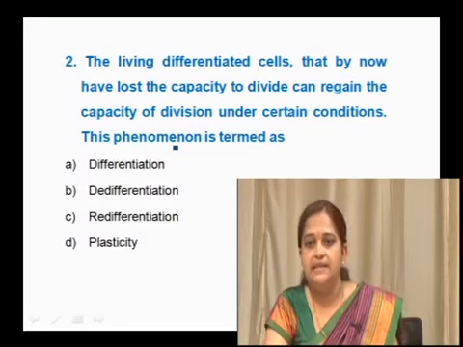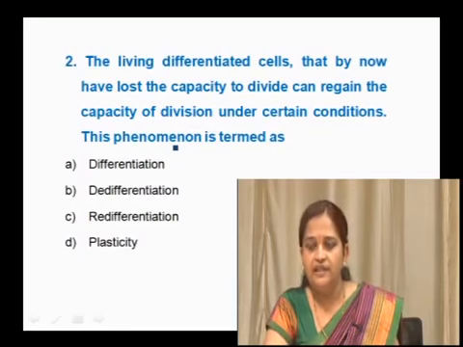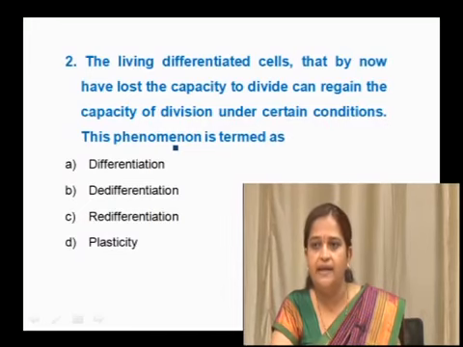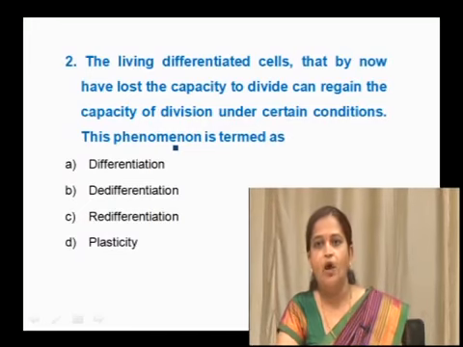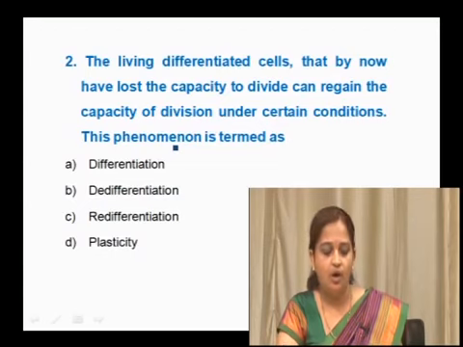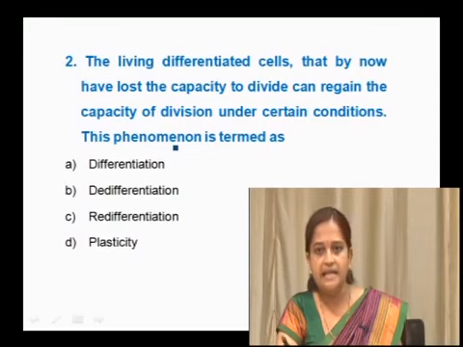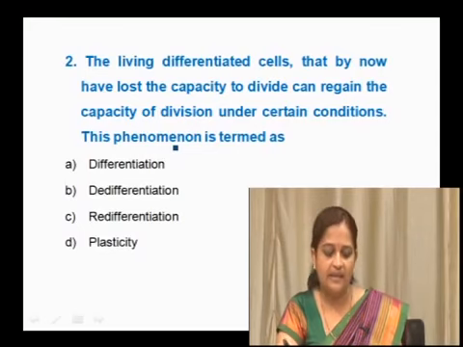The next question is: living differentiated cells that by now have lost the capacity to divide can regain the capacity of division under certain conditions. This phenomenon is termed as differentiation, de-differentiation, redifferentiation or plasticity.